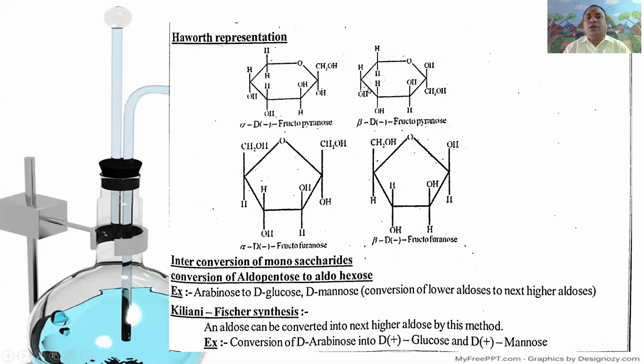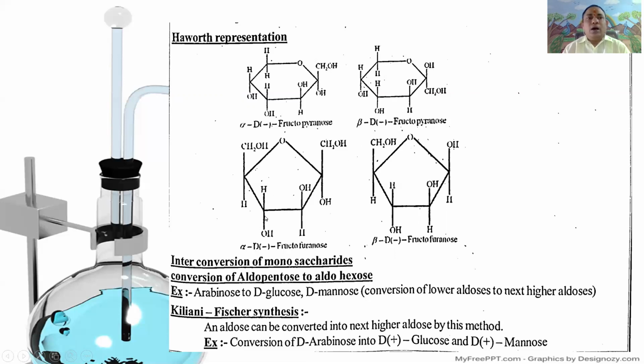Similarly, in beta-D-fructopyranose, in the pyranose ring, the second and sixth carbons are linked through an oxygen atom, in which the second carbon and third carbon OH groups are cis to each other. It is beta-D-fructopyranose. These two are called anomers.